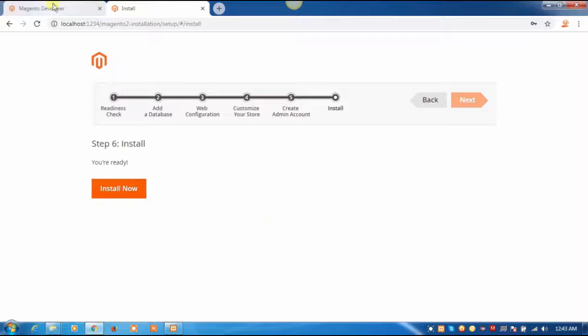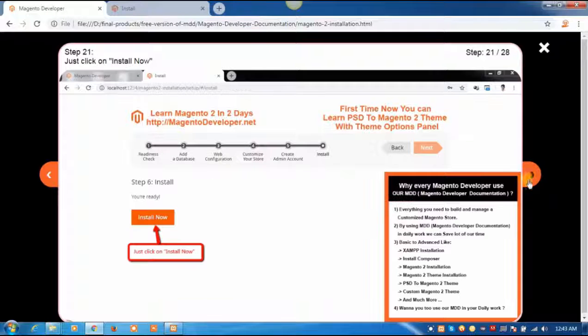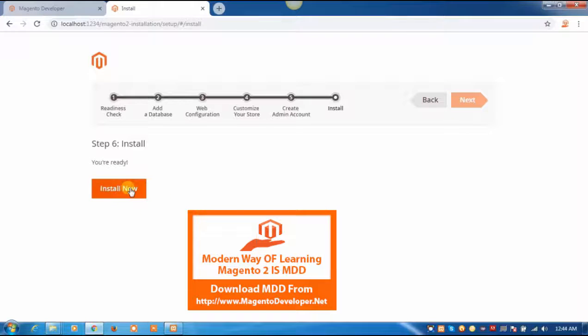Go back to our documentation, click on next step of the documentation, step 21, just click on install now. Go back to our installation, click on install now.